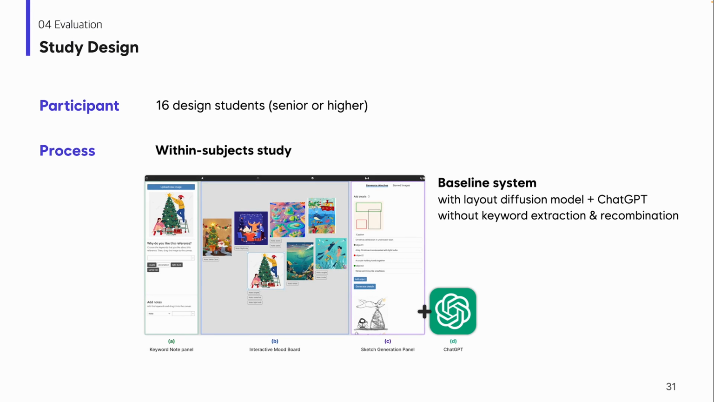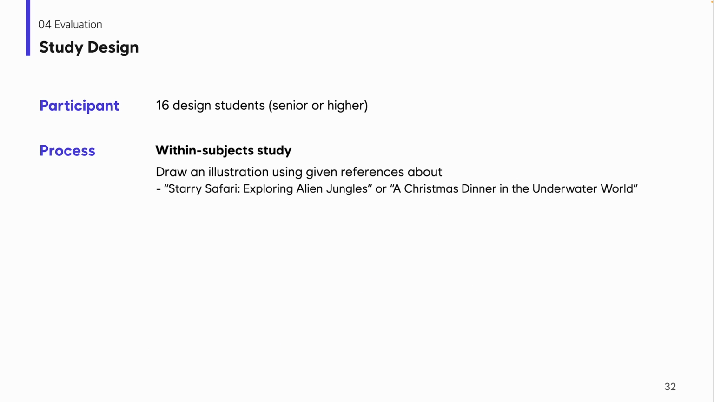To evaluate whether CreativeConnect matches our research goal, we conducted a user study with 16 participants. The study was conducted as a within-subject comparative study. The baseline system looks exactly the same as CreativeConnect, but it includes a layout diffusion model on the right panel, and there is no automatic keyword extraction and recommendation, but we provided ChatGPT instead.